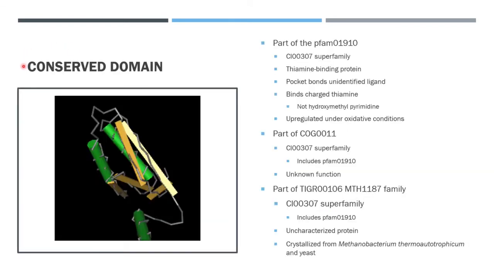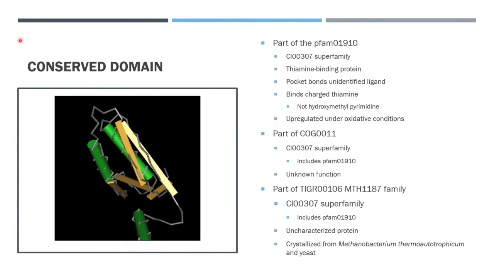This gene was found to have conserved domains, as it is part of the CL00307 superfamily, and could be part of 3 different families within that. 2 of them are unknown or uncharacterized proteins, including the TIGR00106 MTH1187 family or the COG0011 family. However, the PFAM01910 family is a thiamine-binding protein, which also has a pocket that binds an unidentified ligand and is upregulated under oxidative conditions.